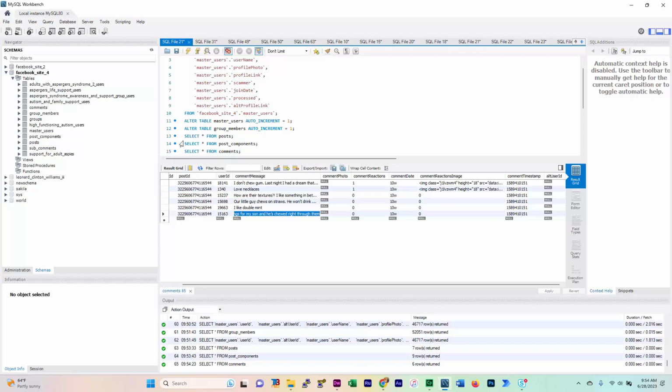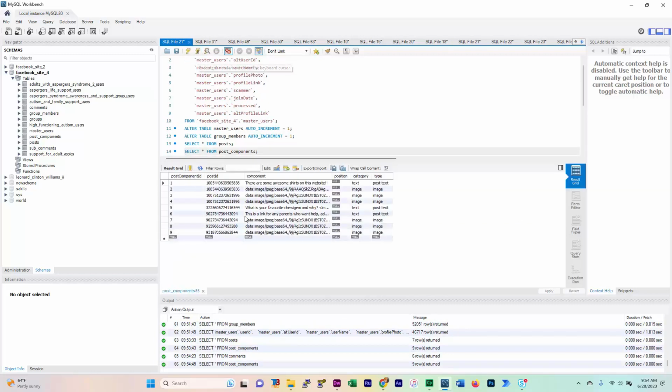Now, in the post components, if all they have is emoticons, then the emoticons are buried in the post's text. It's the images that get loaded when they click the Share Images button, and they have a bunch of images attached, images for emoticons, post reactions, stuff like this. Those get saved into the post, and they're just embedded in the post text because I want them to display in the post text.